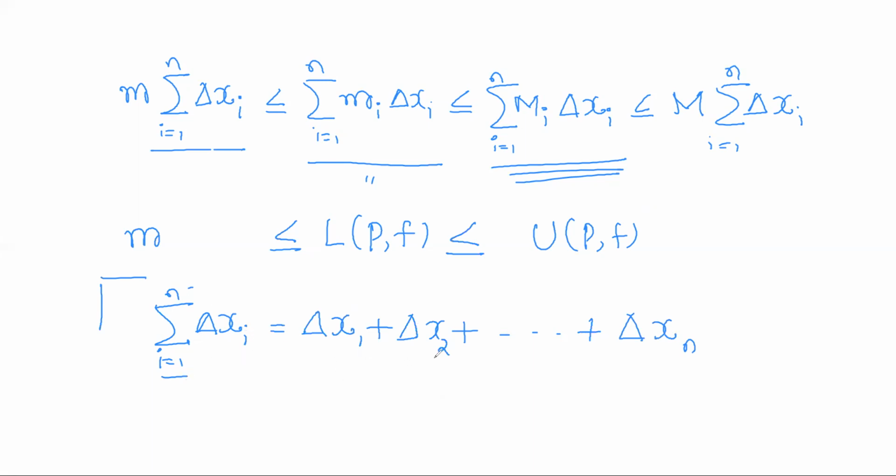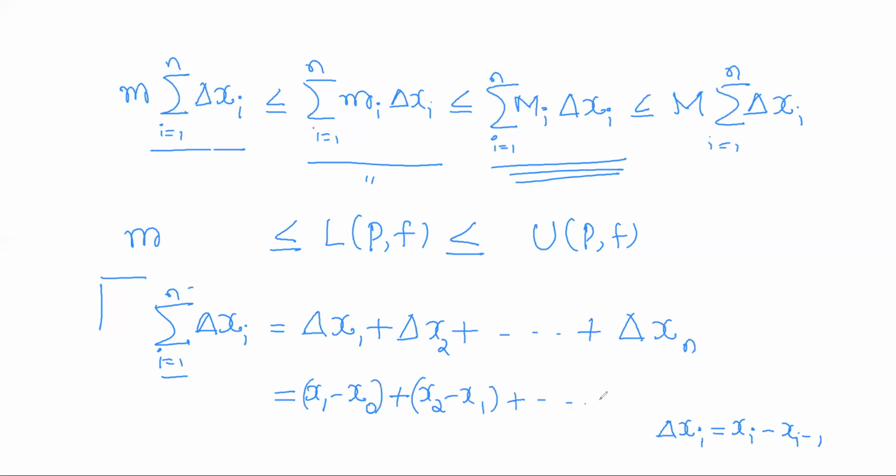So what is delta x1? According to our definition, for any i, delta xi is xi minus xi minus 1. So delta x1 means x1 minus x naught. Delta x2 means x2 minus x1.